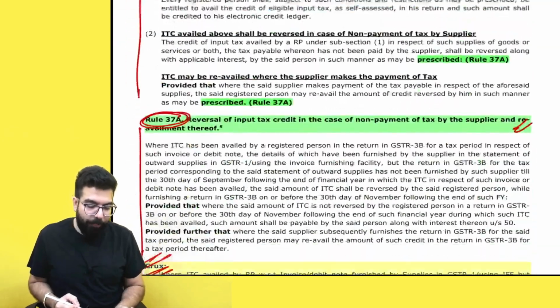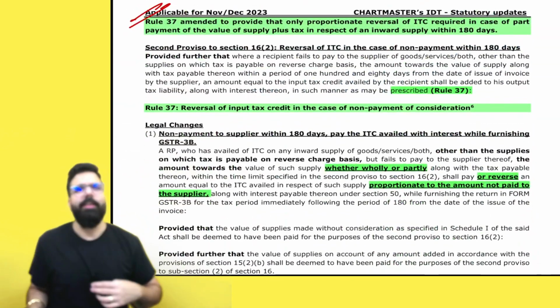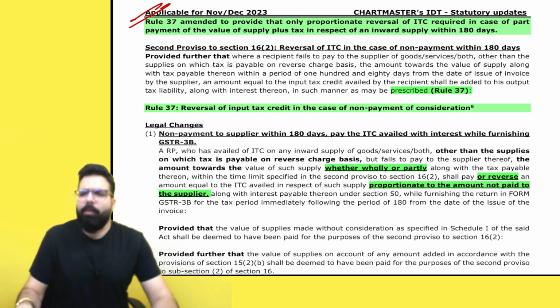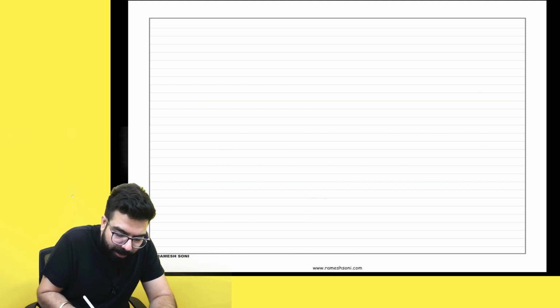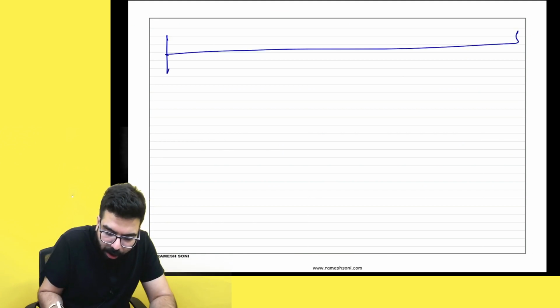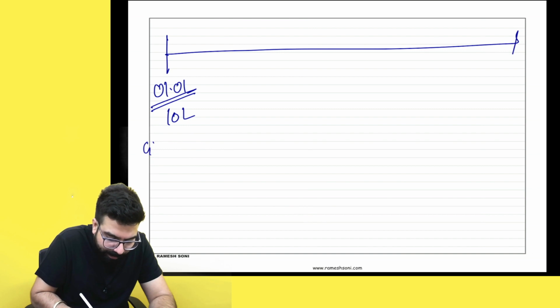I have explained section number 41, read with rule number 37A. The next one is rule number 37. Do you remember we had rule number 37? Supposing one supplier gave me an invoice on 1st of January, with 10 lakh rupees of credit and GST of 1.8 lakh. Is the point clear till here?